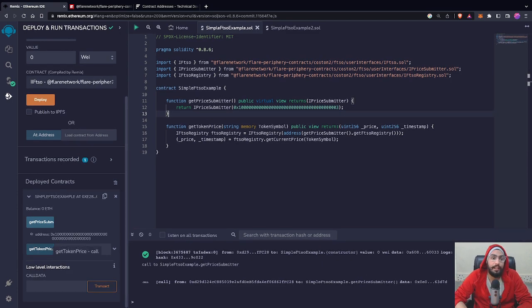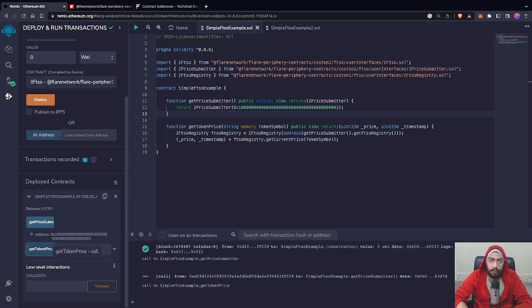And the second is get token price. For that, we have to provide an input, which is the token symbol of the cryptocurrency that we want the price of, right? Right now, as I said, I am on the Coston2 test network, so you will have to write test, and then XRP. If you want the price of XRP, for example, let's type XRP and just click on get token price.